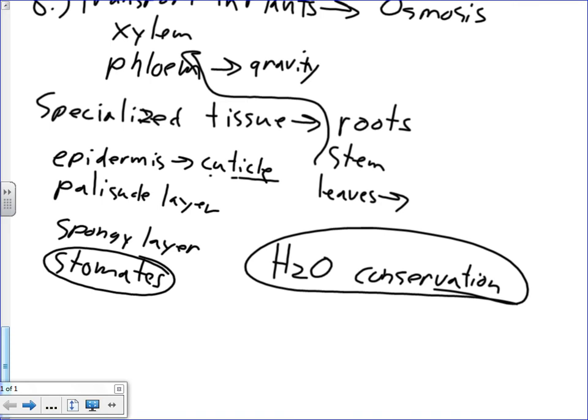Cuticle, right? That's secreted by the epidermis. It's waxy, and it seals the plant so water can't evaporate. Those kinds of things you should definitely know about H2O conservation, or management might be a better word. How does the plant manage its water? What are the structures and processes that the plant uses to manage its water?